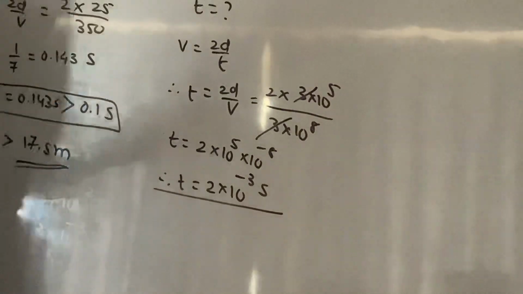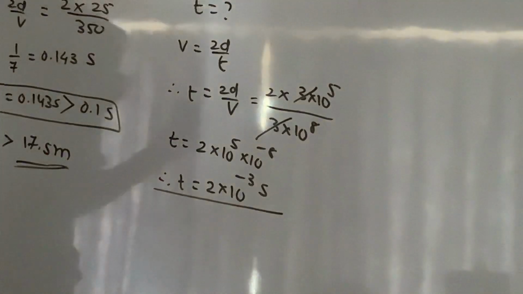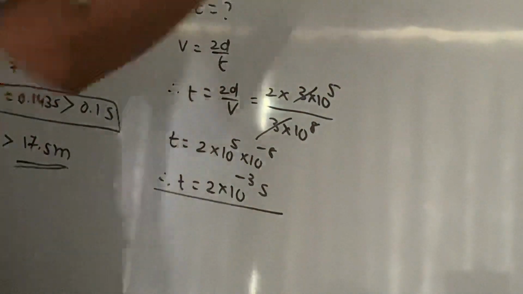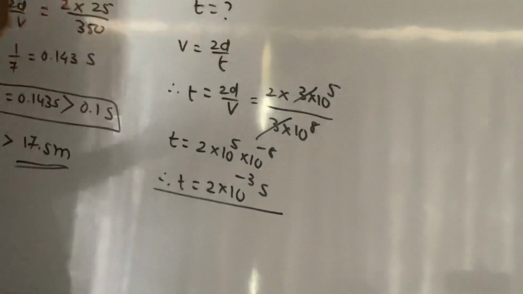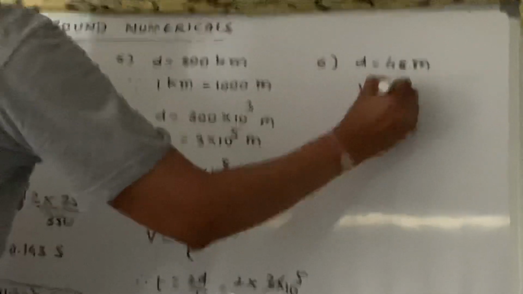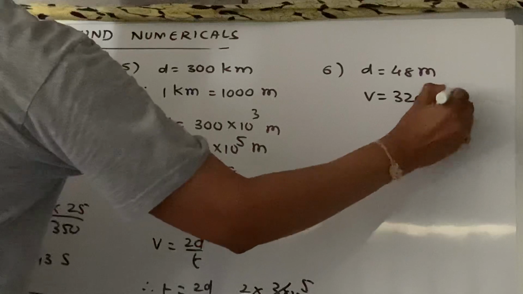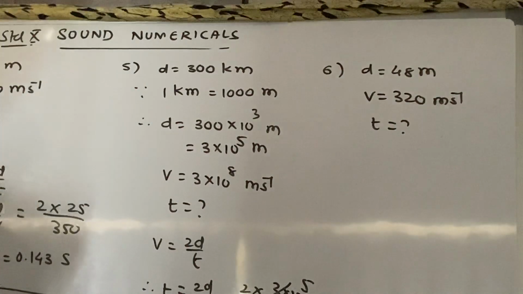Check the sixth one. What does the sixth question say? A man standing 48 meter away from a wall, means distance is given, which is 48 meter. V value is given as 320 meter per second. What do they want? Time. T is the question mark, right?